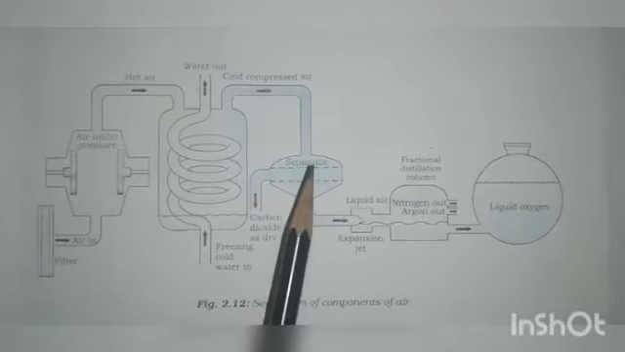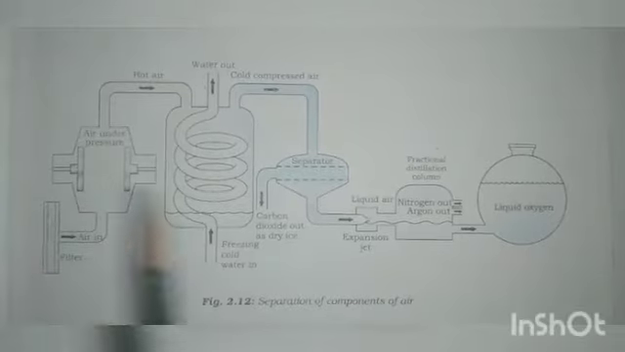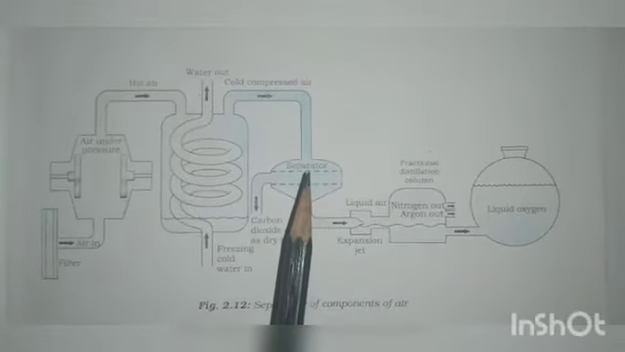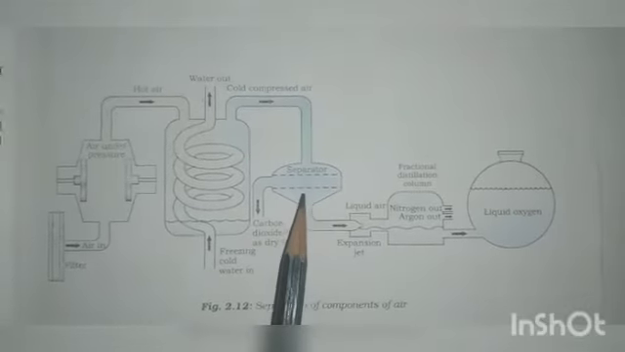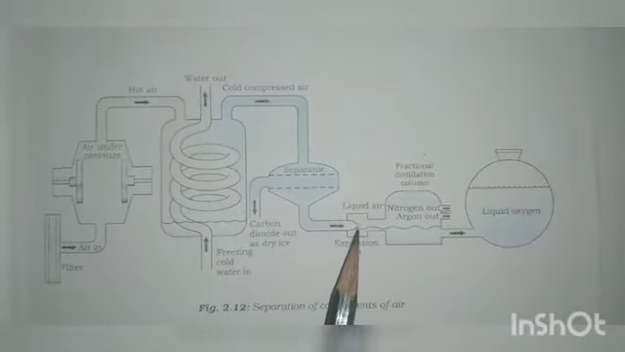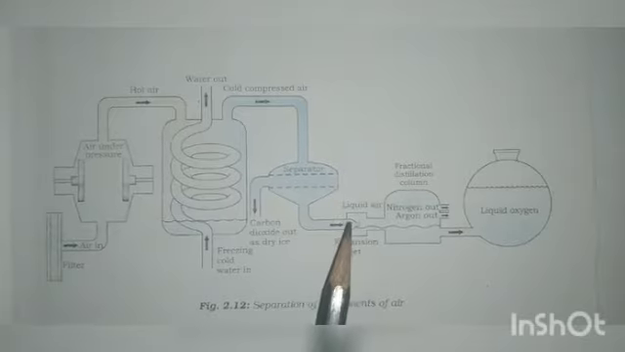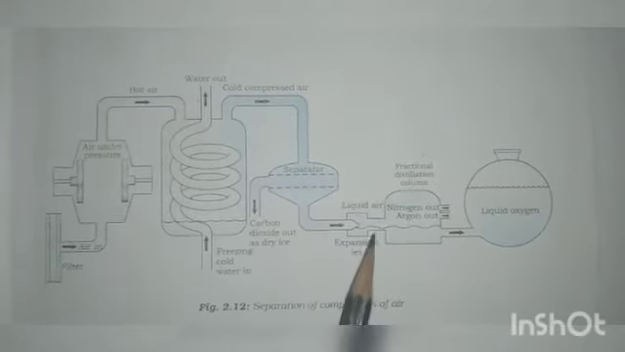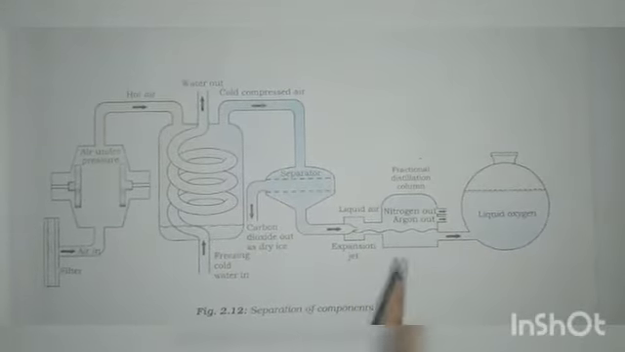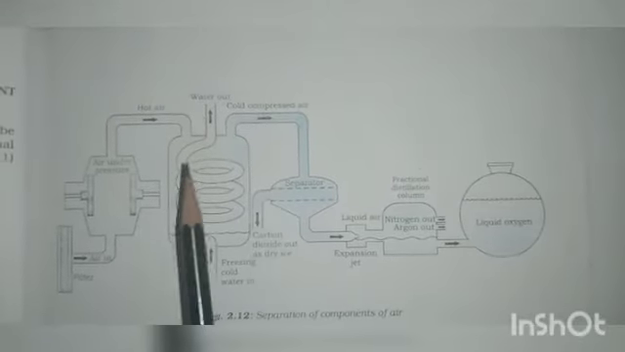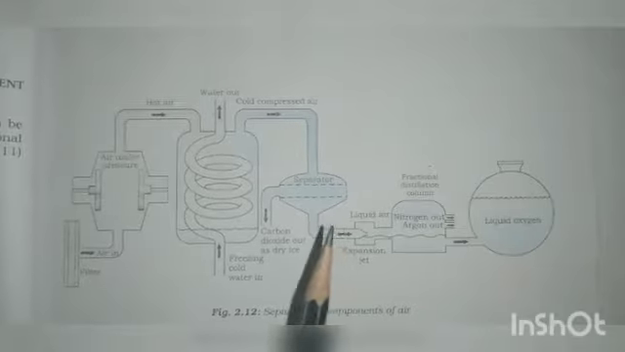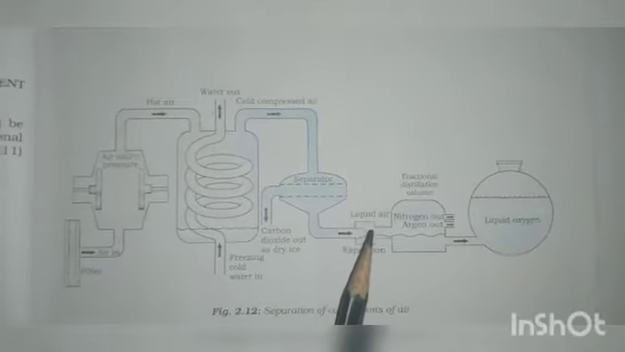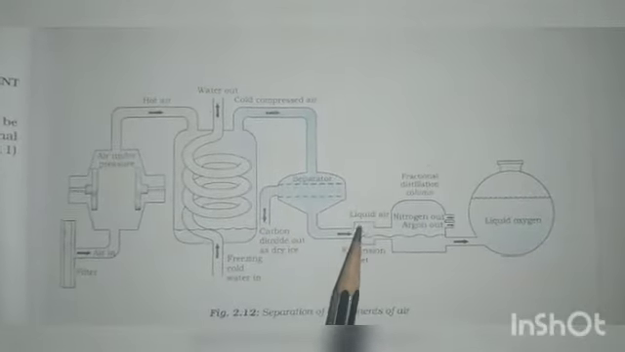So from the separator, carbon dioxide is removed and other gases like nitrogen, argon and oxygen come here. Here it is an expansion jet. So when the air moves here, distillation happens, and since the gas is compressed, it becomes a liquid. Now all this air has been converted into liquid. Here the liquid air is present.